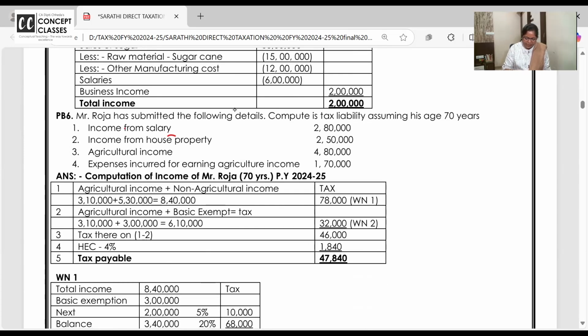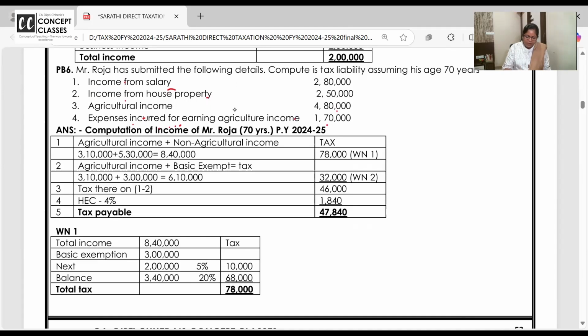Income from salary, house property, agricultural income, same. Expenses incurred for earning the agricultural income. Now this time in the agricultural income, they didn't give it directly. They give expenses to earn the agricultural income. Yeah, right. So 480 and 170, how much does that come to?